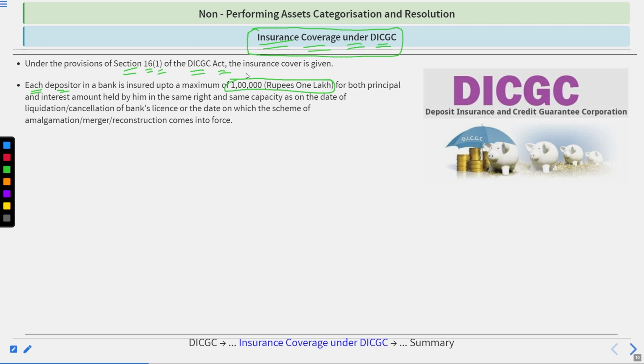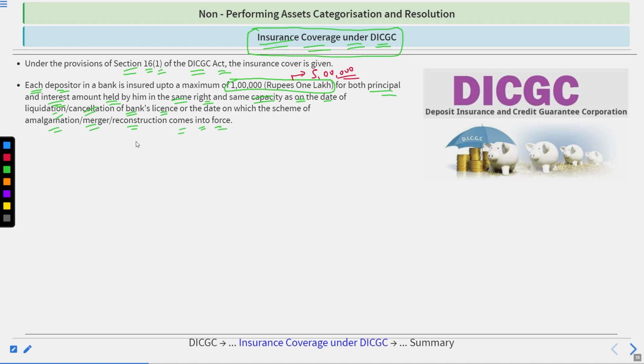Okay, remember that it is now updated, and up to rupees 5 lakh is allowed, for both the principal and the interest amount held by him in the same right and same capacity, as on the date of liquidation and cancellation of the bank's license, or the date on which the scheme of amalgamation, merger or reconstruction comes into force.